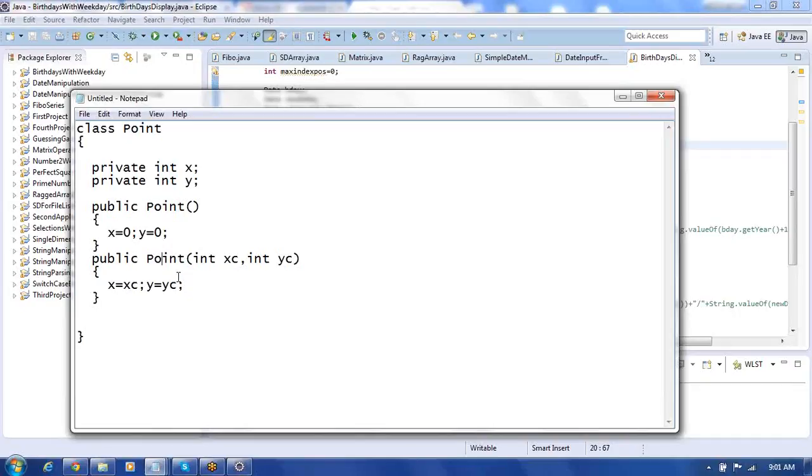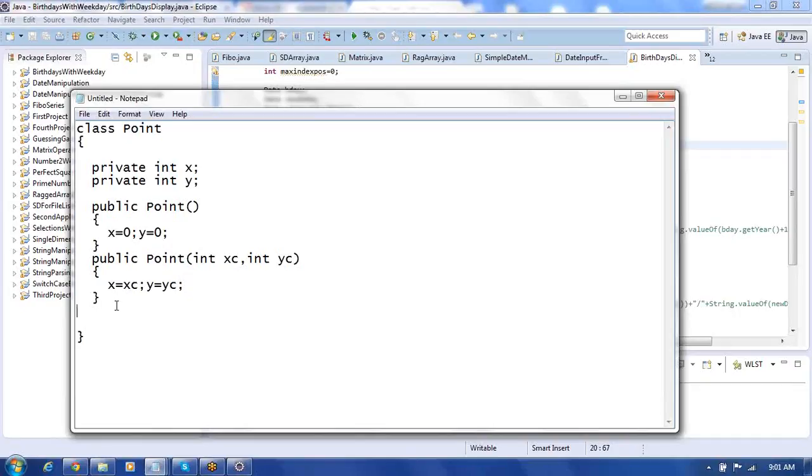A Point which does not have any parameters. In the second case, we have a Point with parameters xc and yc. So the Point class contains private data x and y, and you have two constructors, Point without parameters, and the second one, Point constructor with parameters. Like this, we have defined a Point class.